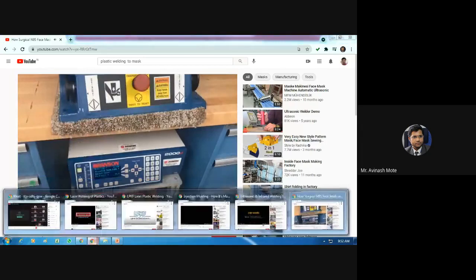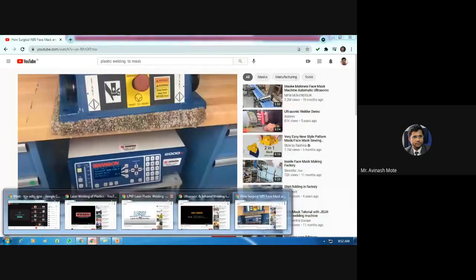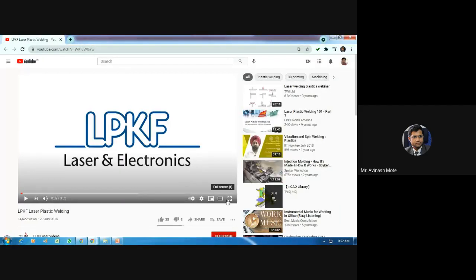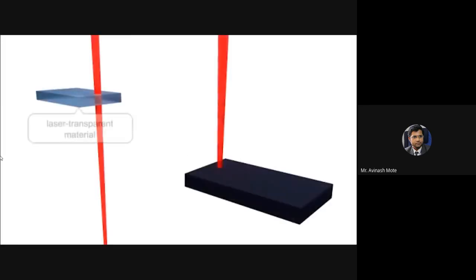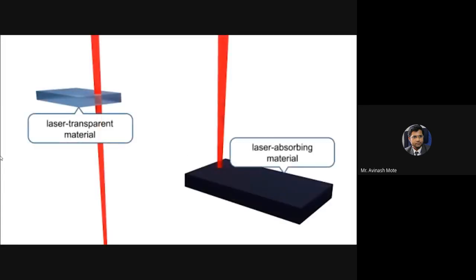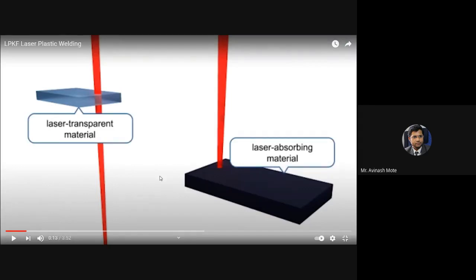What else? Injection molding. What I told while telling you about the laser: three things are possible: transmittivity, absorptivity, reflectivity. Check the color.